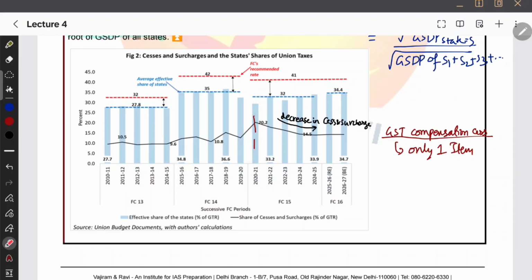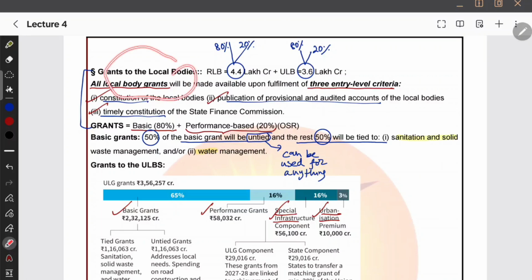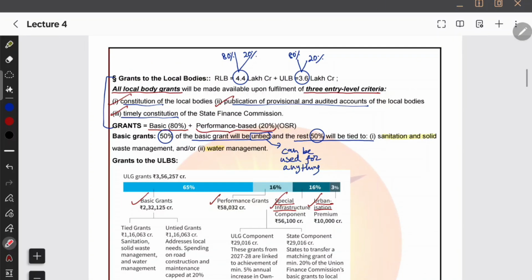Central government is not able to collect much cesses and surcharge. As you can see in the graph, they are secularly decreasing. Also, one more thing, there are grants to local bodies. You have just studied the Finance Commission, which also recommends grants-in-aid to the panchayats and municipalities, right?